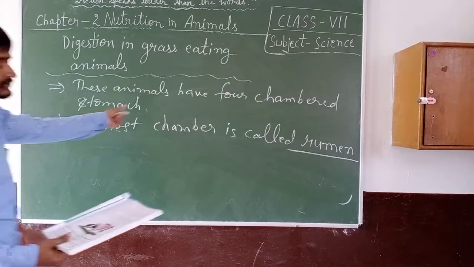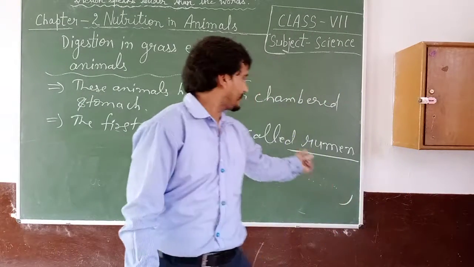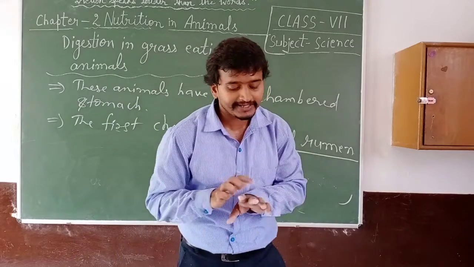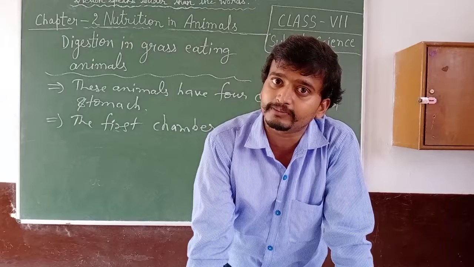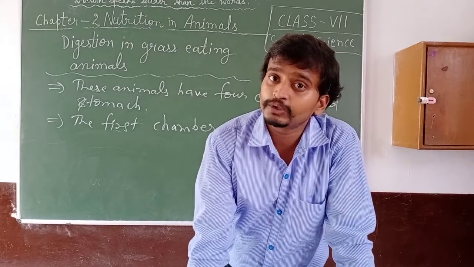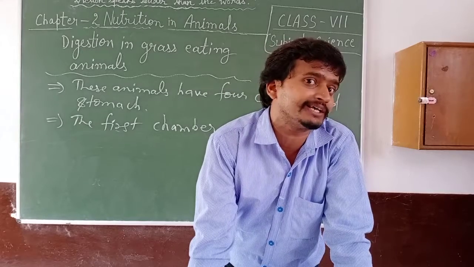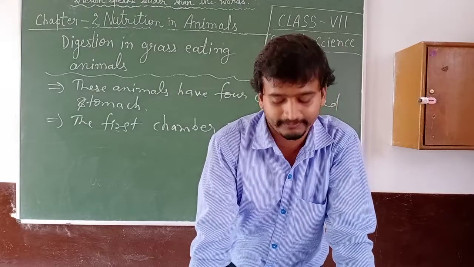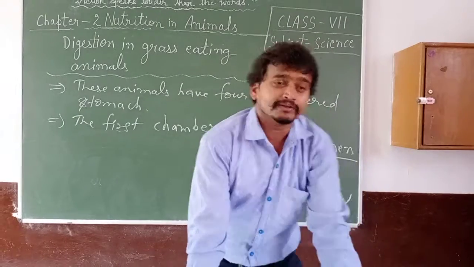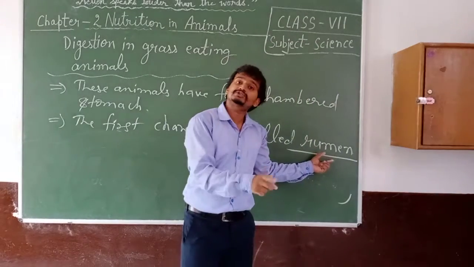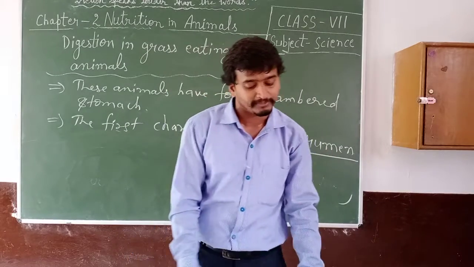The first chamber is the rumen. They eat and store a large amount of grass in the rumen, where it softens. The rumen contains millions of microorganisms. As we know, microorganisms are very small and cannot be seen with the naked eye; we use a microscope to see them. A large amount of saliva is also secreted in the rumen.